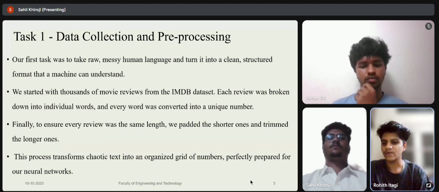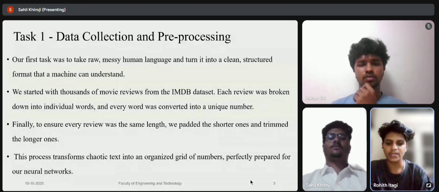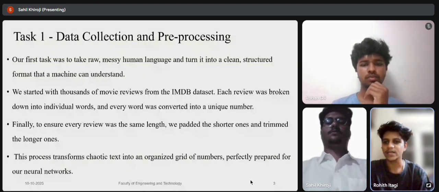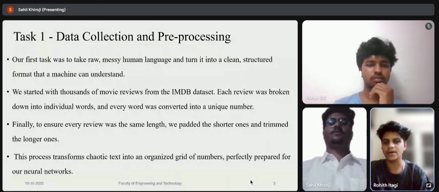This process transforms chaotic text into an organized grid of numbers, perfectly prepared for a neural network. After cleaning, tokenizing, and padding, the messy text becomes a neat table of numbers. This is a format that CNN and LSTM can understand and use for training. The next slide is explained by my teammate Rohan Dr.